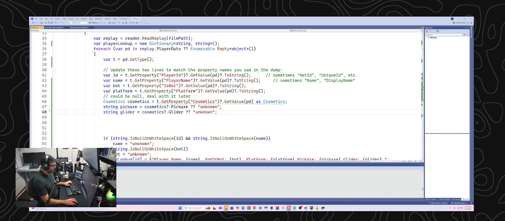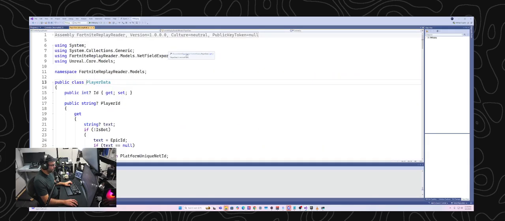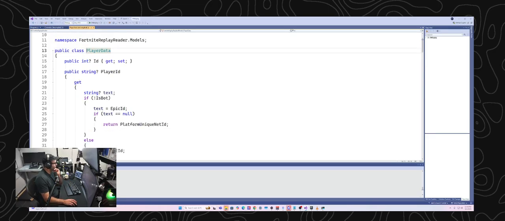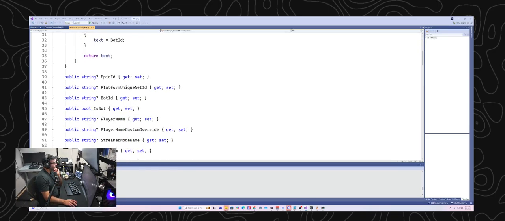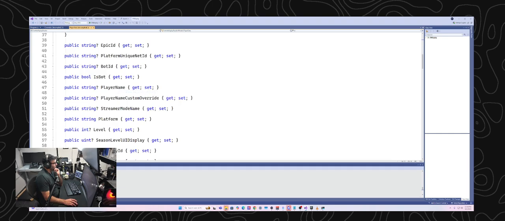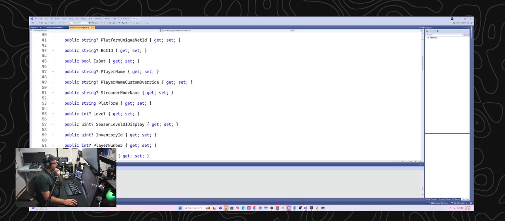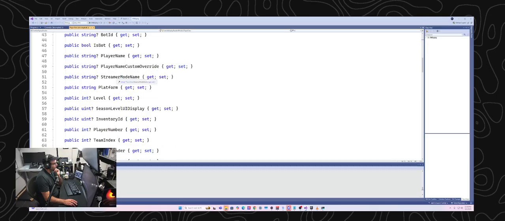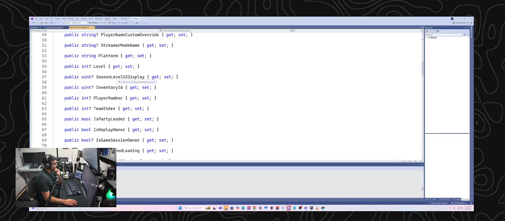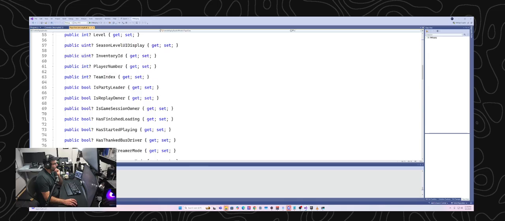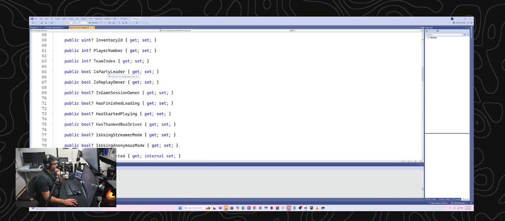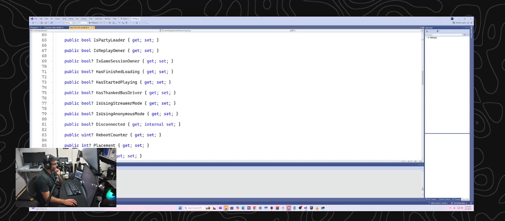Let me go back and look at the player data again to see what else we have in there that might be interesting. Bot ID, player name custom override, streamer mode name, inventory ID, player is party leader, is game session owner.